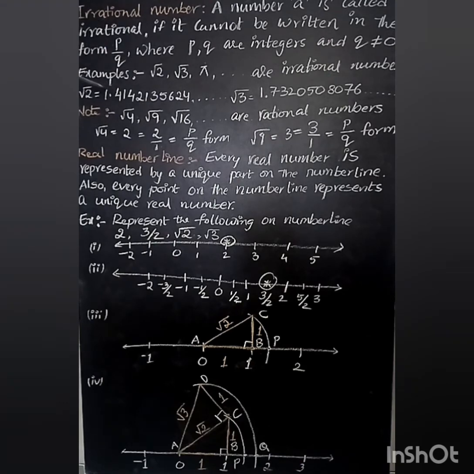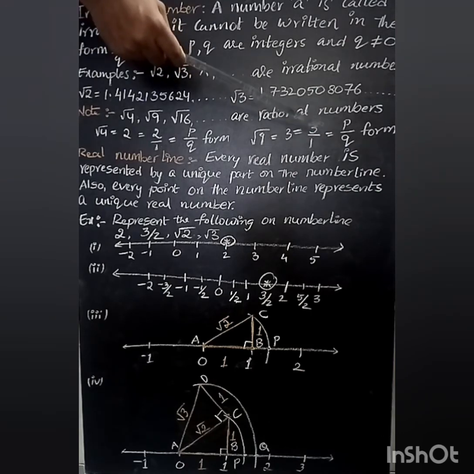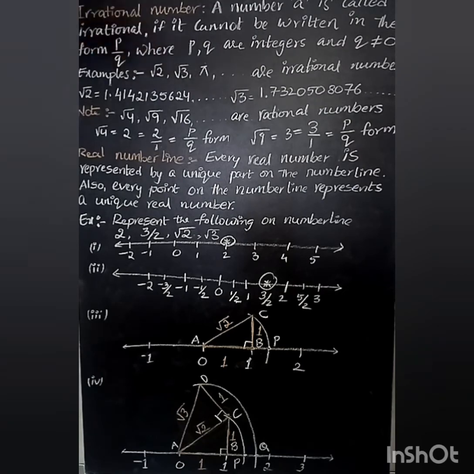No, because the root 2 value is 1.414 and so on. Here the decimal expansion is non-terminating, non-repeating, so it cannot be written in the form of p by q. So root 2 is an irrational number. Now let us take root 9. We know its value is 3 by 1, and 3 by 1 is nothing but 3. This is also in the form of p by q. So we can say root 9 is a rational number.